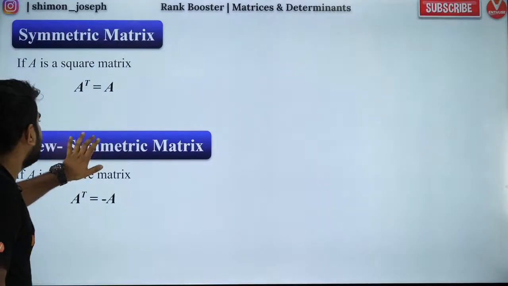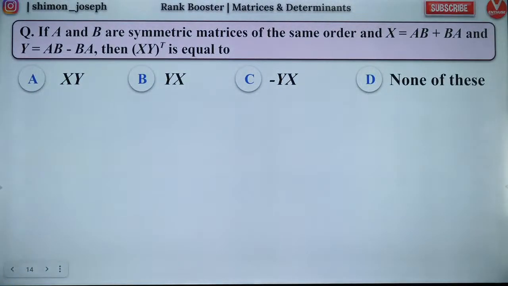Perfect. So with that, let me go forward to a question. Everybody, please try to solve it, guys. Come on, all of you, please try to solve it.